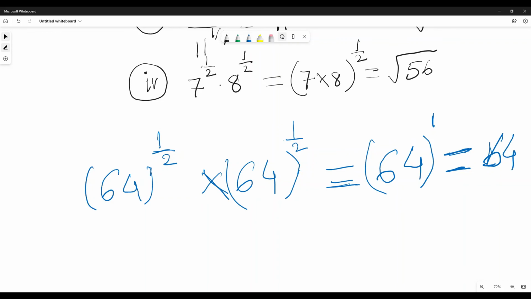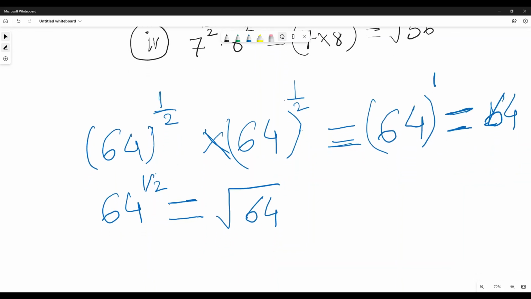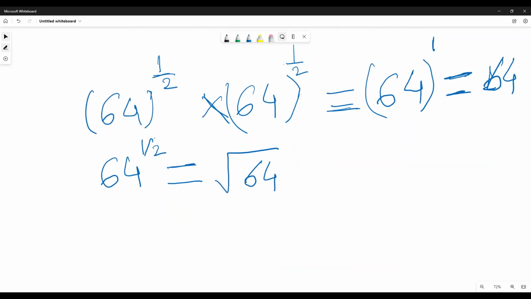If you multiply the same number by itself, it becomes 64. So 1 by 2 means square root of it. 64 to the power 1 by 2 is the same as square root of 64, because if you multiply this with itself, it will become 64.